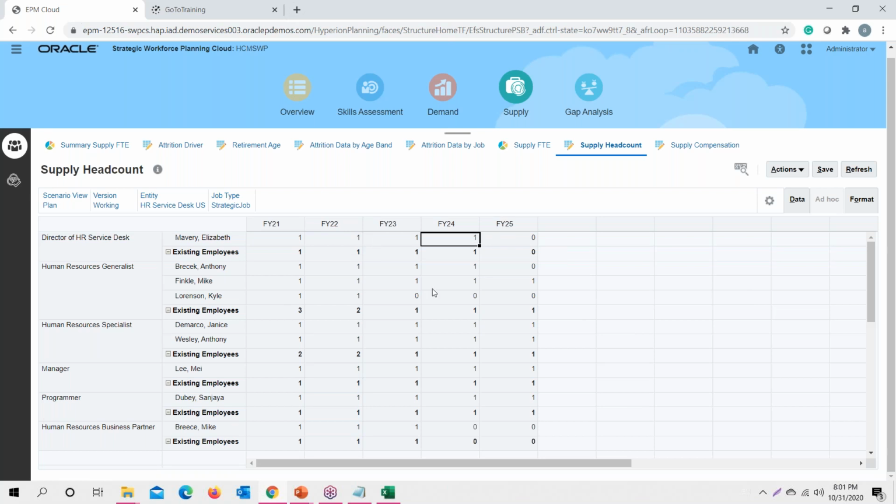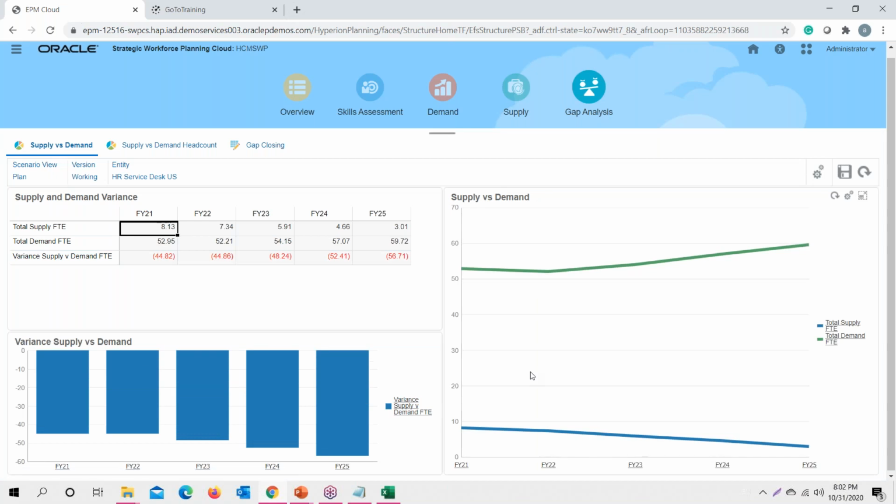Now once we are done with supply and demand planning, we can go to gap analysis, and under gap analysis you will see the total supply FTE, the total demand FTE, and the variance in our organization. For this particular example, for this particular entity, we have a total supply of only 8.13 FTE, and a total demand of 52.95. So it results in a negative variance, that is we are falling short of the number of full-time employees needed to achieve the targeted revenue or the drivers that we have defined.